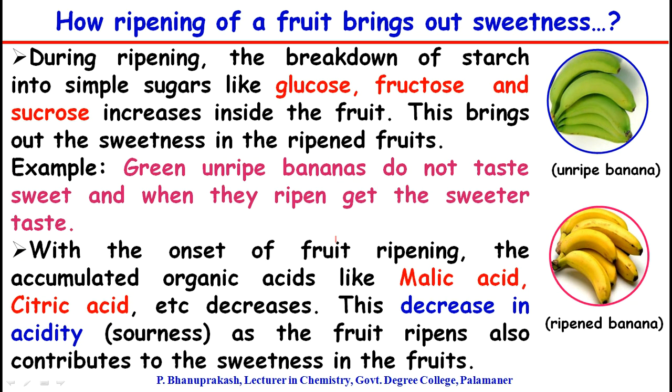Next, we are going to understand how the ripening of a fruit changes its sweetness. During ripening, the breakdown of starch into simple sugars like glucose, fructose, and sucrose increases inside the fruit. This brings out the sweetness in the ripened fruit.